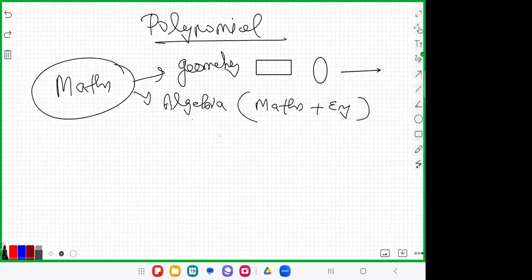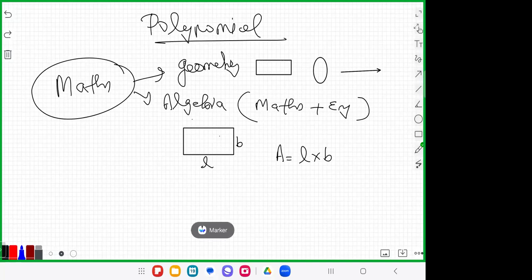Okay, the use of algebra is to make different formulas. If length and breadth are given, you can find area is equal to length times breadth. And in physics also, s is equal to ut plus half at square. Everything is in algebra actually. So there is a wide use for the term algebra.